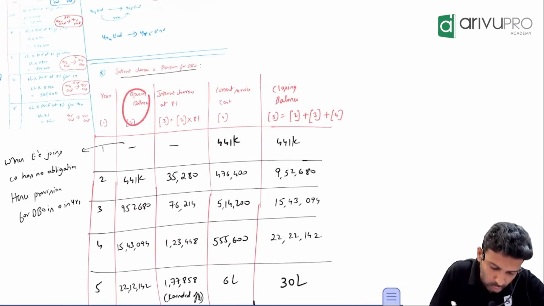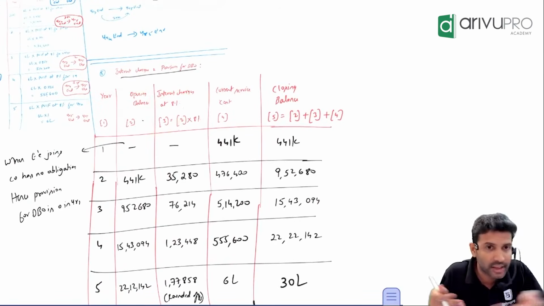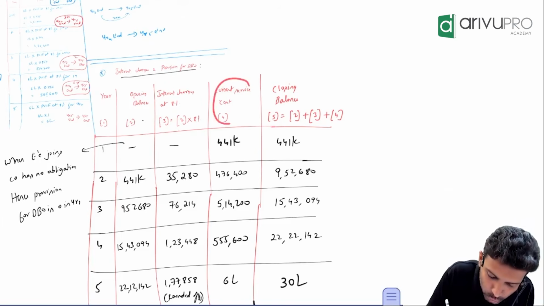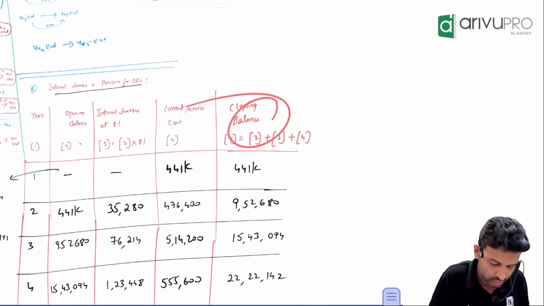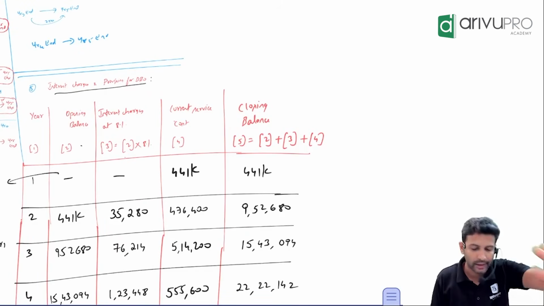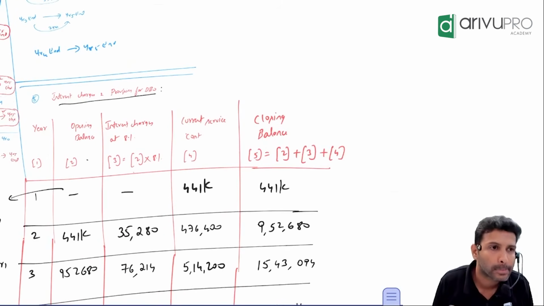Year, opening balance, finance charges. Here there will not be any payment. Payment will be done only at the end of the year. But instead of payment, substitute with current service cost and get the closing balance. Just the one substitute over here. Why is that? I'll tell you. So far okay? Table way.